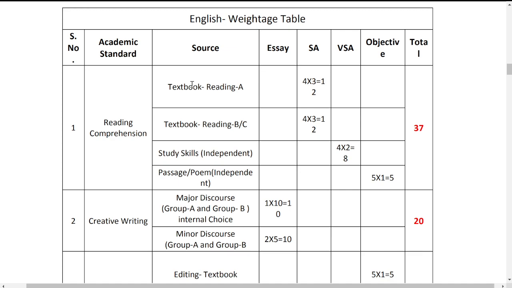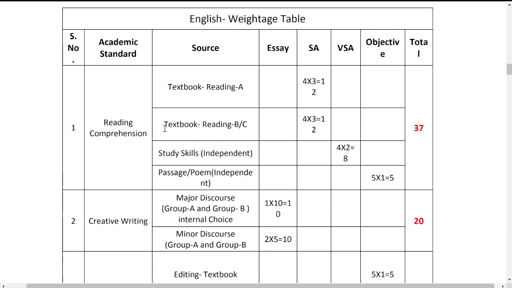Out of the eight lessons you have, you might get this reading comprehension from any one of the reading A passages. It has 4 questions, each marked 3, and 4 into 3 is 12 marks.